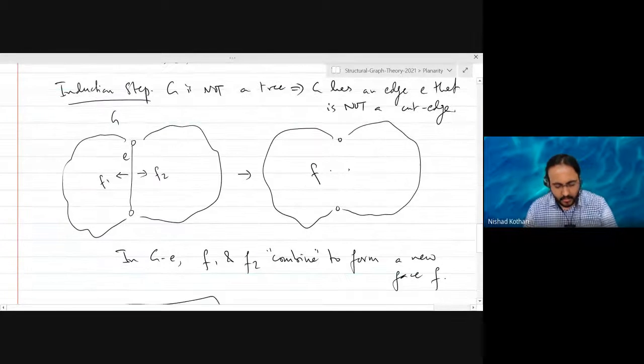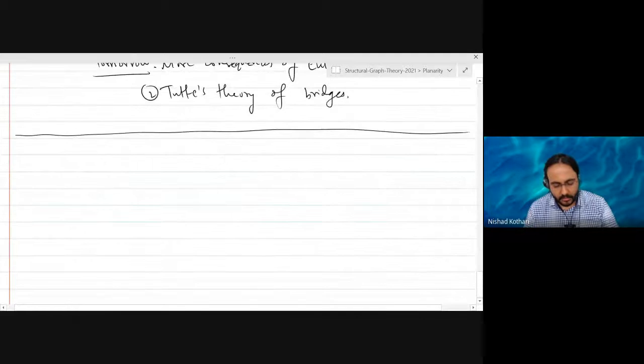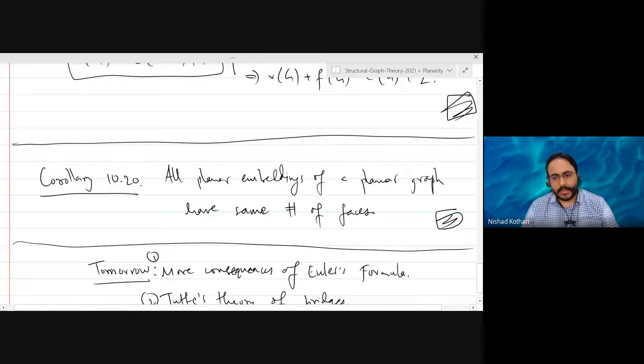And thereafter, we noted that one of the consequences is that although you can have a planar graph with two different planar embeddings, which may not be facially isomorphic as we called them, this is not standard terminology, I just cooked it up, what will be true due to Euler's formula is that they will have the same number of faces. So the number of faces for a planar graph is a graph invariant.